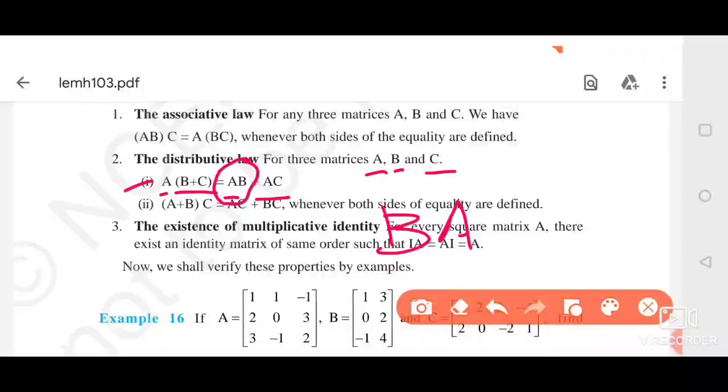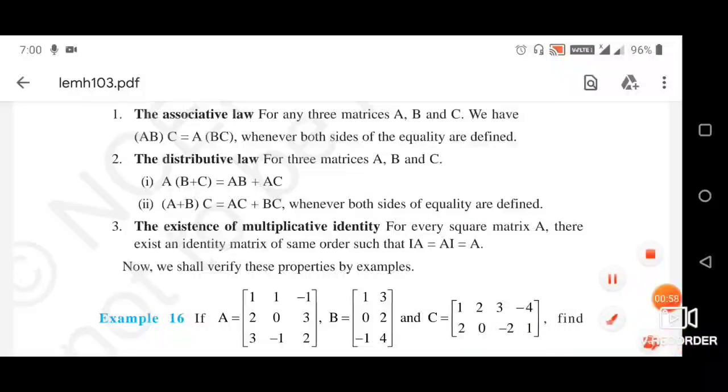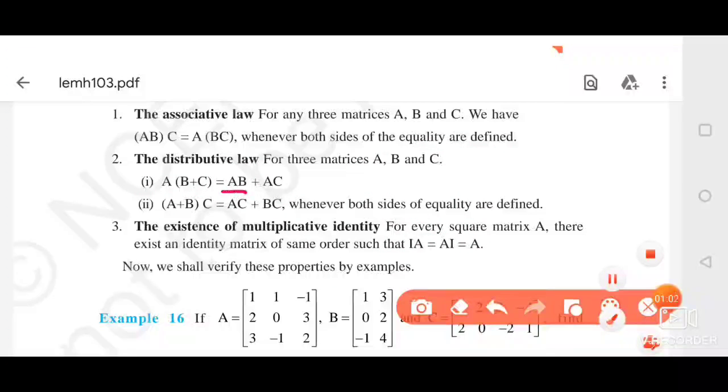But here we don't know whether A, B and C are square matrices or whether they have the same order or not. So for this we have to write A into (B plus C) is equal to AB plus AC. Don't change the sequence. How they have written it, don't change the sequence.